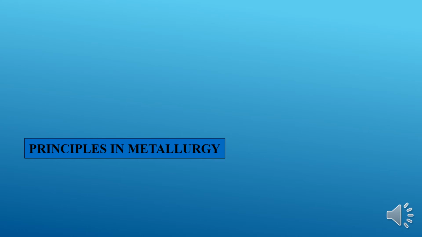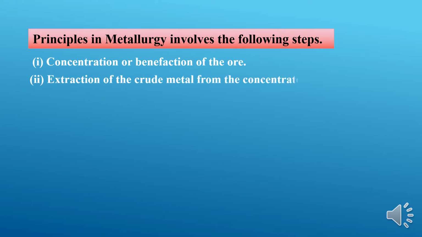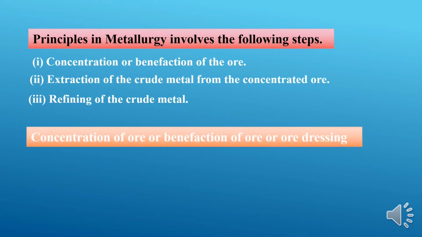Welcome back students. In this module we'll be studying how the ores are further treated. So in the sense we are going to study the principles in metallurgy. Principles in metallurgy involves the following steps. The first one, concentration or beneficiation of the ore. Second, extraction of the crude metal from the concentrated ore. Third, refining of the crude metal.